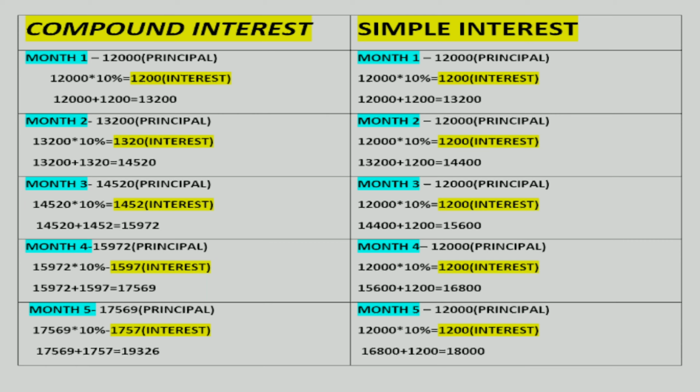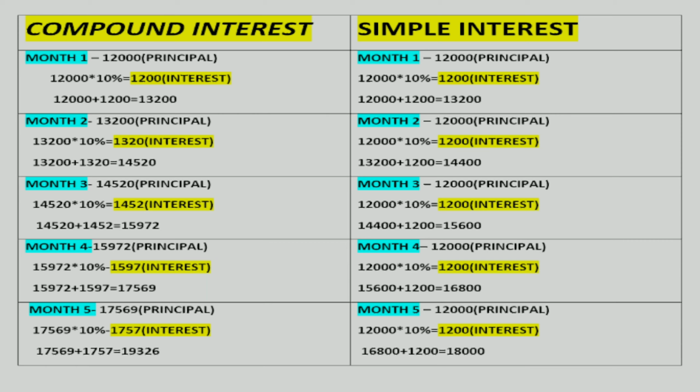So the interest also he will be getting 10% on that principal. So it is 13,120 rupees. But investor B, he will not be getting 13,200. He will be getting the amount on 12,000, because it is simple interest. The interest percentage is fixed and even the amount is fixed. So till the 5th month he will be getting a simple interest of 1200.